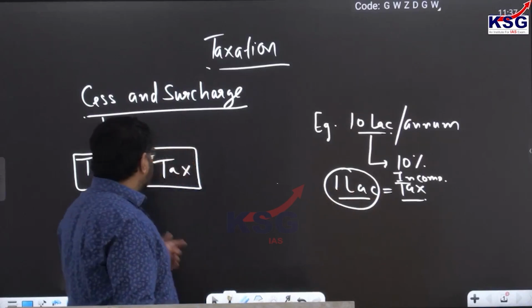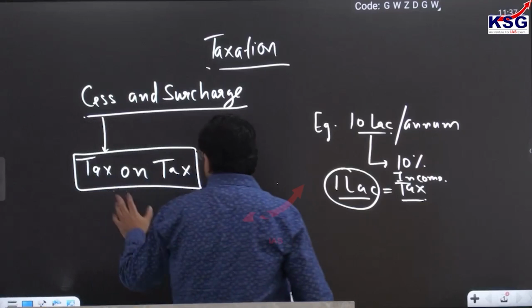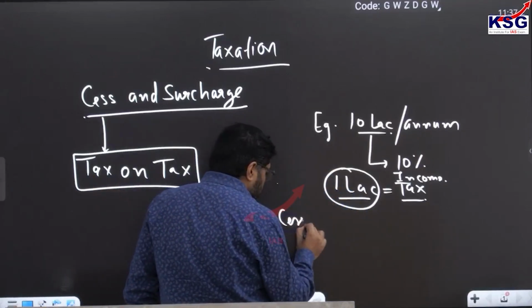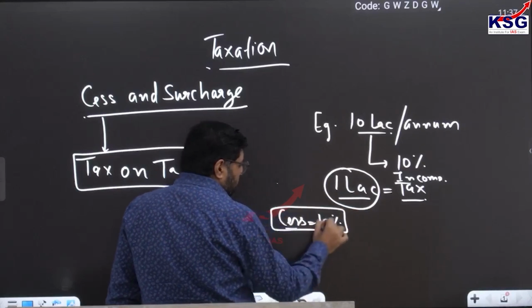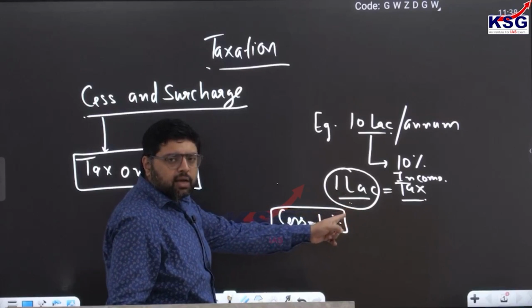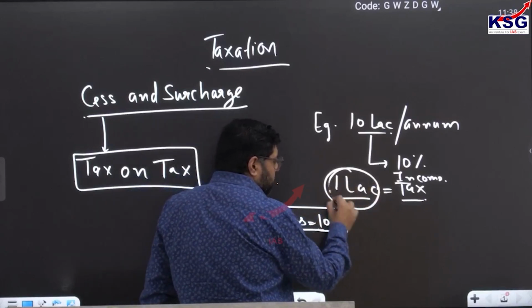Now if government imposes either the cess or surcharge, any one of them, they are regarded as tax on tax. So for example, suppose cess is 10%, so whatever amount you have paid as tax, that is 1 lakh, the government will impose a further 10% over this.